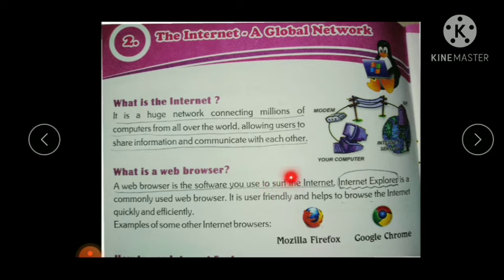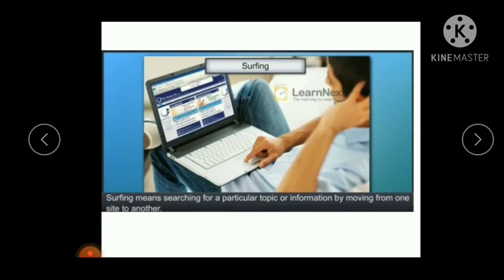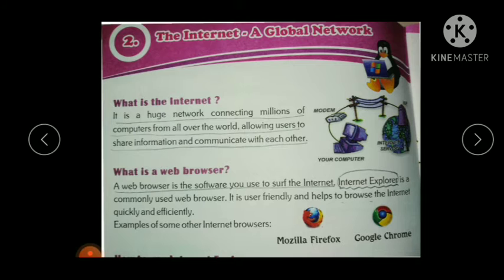Surfing means searching for a particular topic or information by moving from one site to another. Using this software we can search information through the internet.